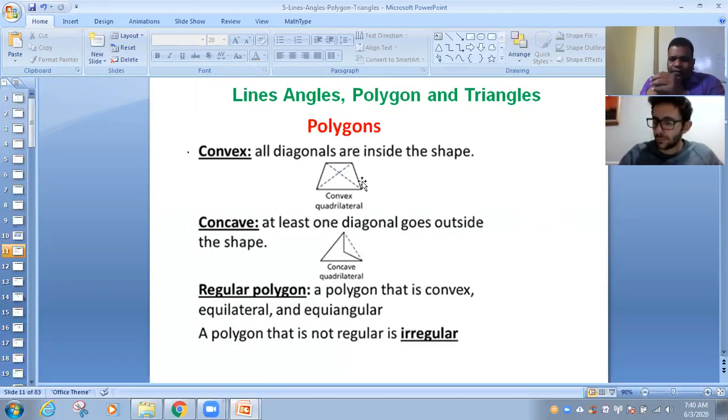Next one is the concave. At least one angle is more than 180 degrees and at least one diagonal is outside of the shape.